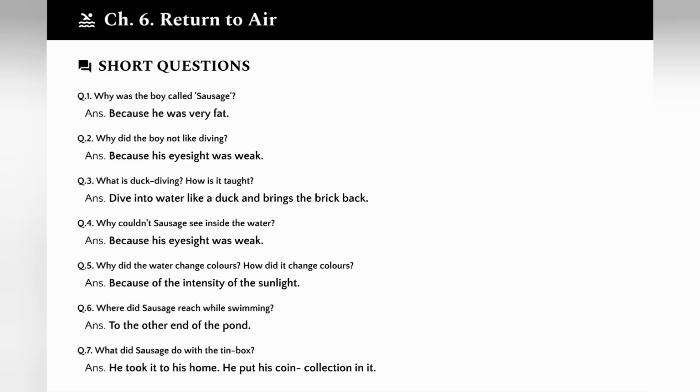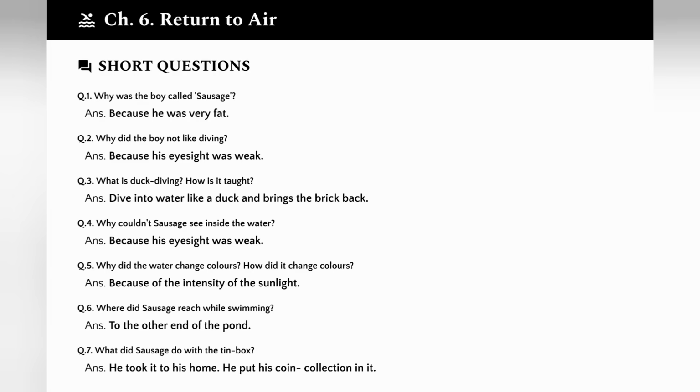Question 7. What did sausage do with the tin box? He took it to his home. He put his coin collection in it. The tin box he found underwater became a treasured container for his coin collection. This story is about overcoming limitations and finding value in unexpected places.